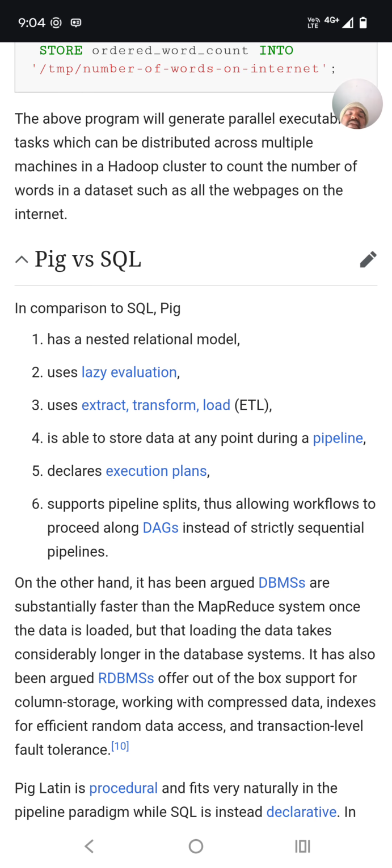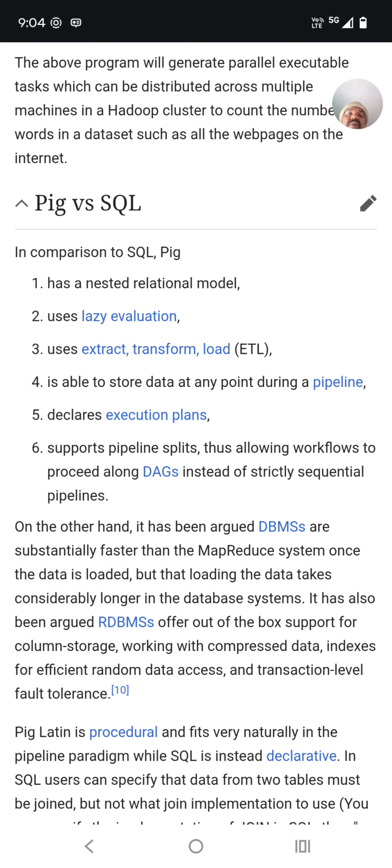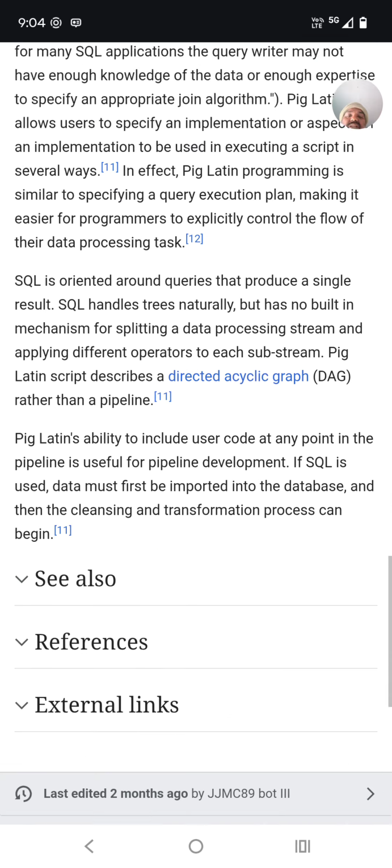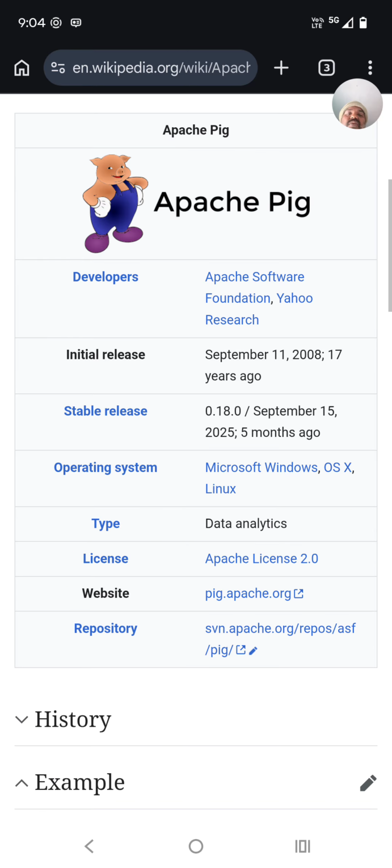You can see here they are comparing Pig with SQL. Apache Pig has a nested relational model. It uses lazy evaluation. It uses the extract, transform, load, ETL concept, which we generally use in data mining. It is able to store data at any point during the pipeline, and declares execution plans. It supports pipeline splits, thus allowing workflows to proceed along a DAG instead of strictly sequential pipelines. So what I'm saying is Apache Pig programming is very useful.